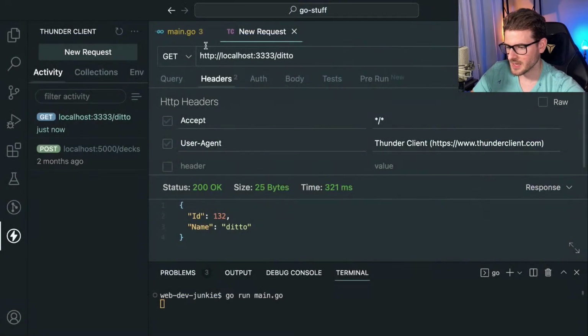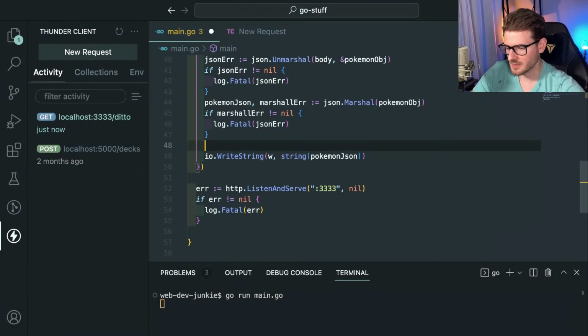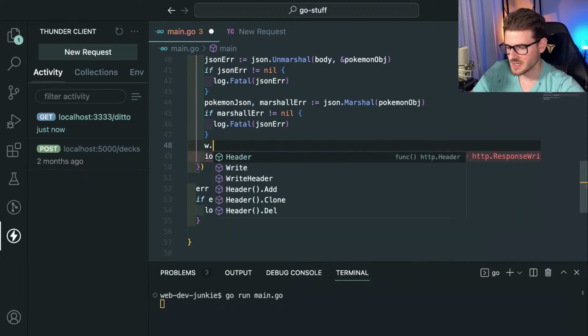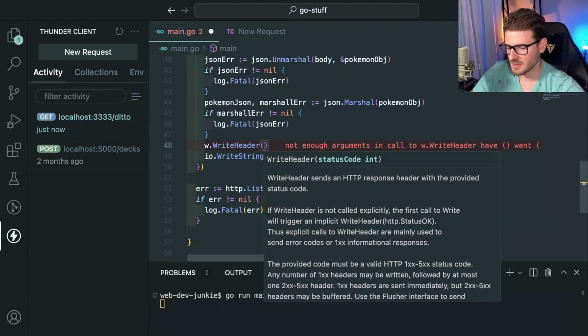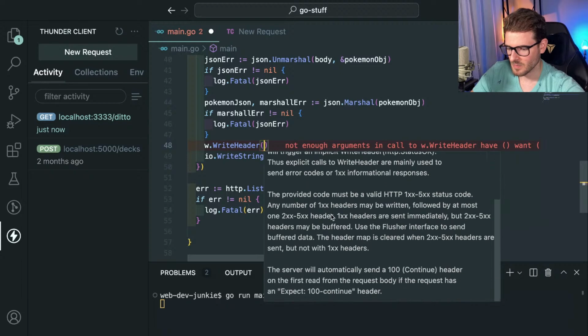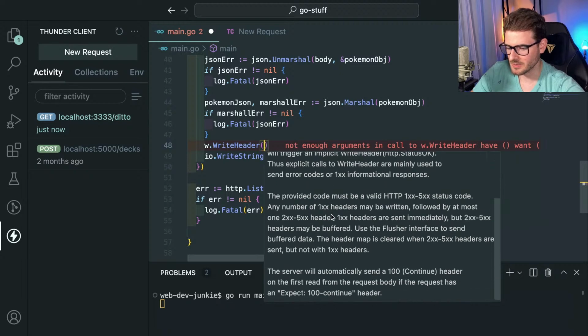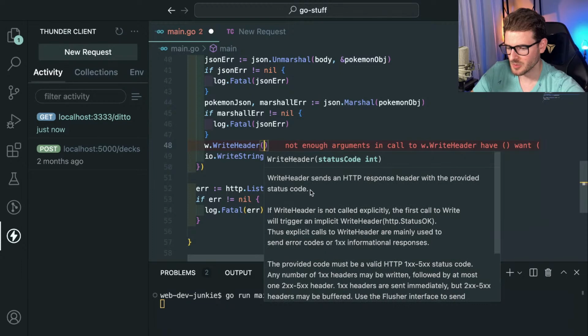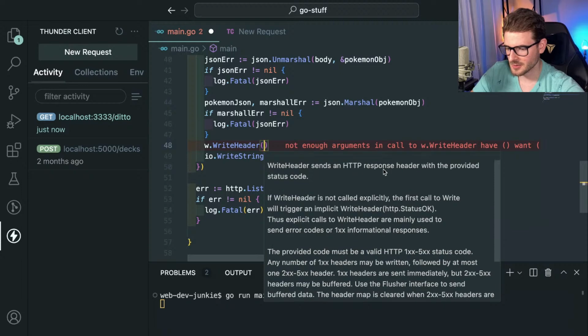Okay, let's just go back to our code and play around with it, because if I say W and I say write header, what is this? I have the ability to write a status code. Okay, what if I want to write more than a status code? There's so many different headers you can write. Why is the argument a status code of int? Write header sends an HTTP request header with the provided status code.